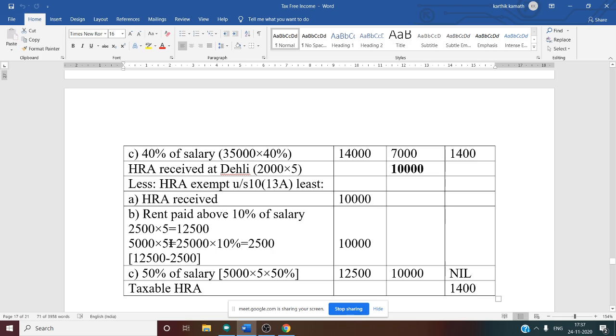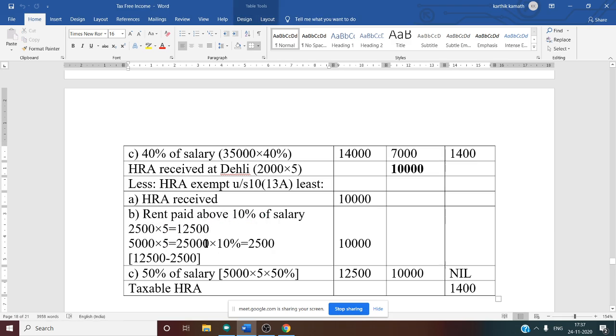So 5,000 into 5, 25,000 is our salary, but we want 10% of salary. 25,000 into 10%, you will get 2,500. Now we have to find out rent paid minus 10% of salary, that is 12,500 minus 2,500, which gives the second condition total, that is 10,000.